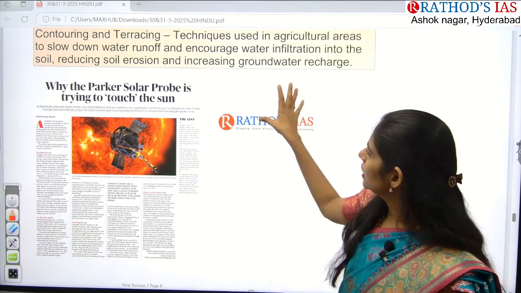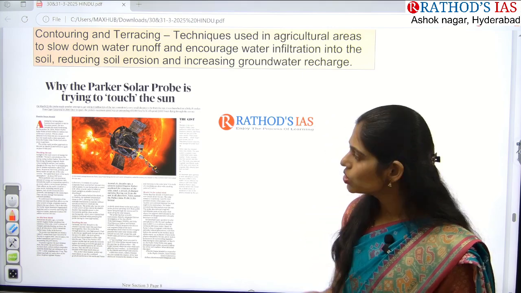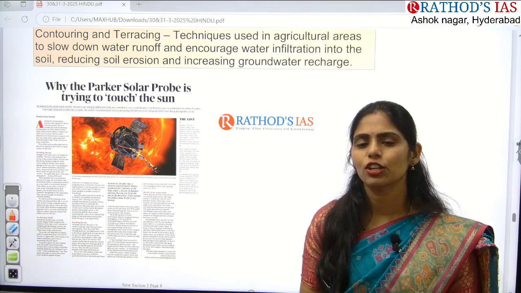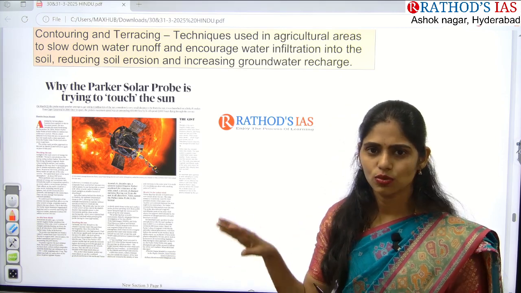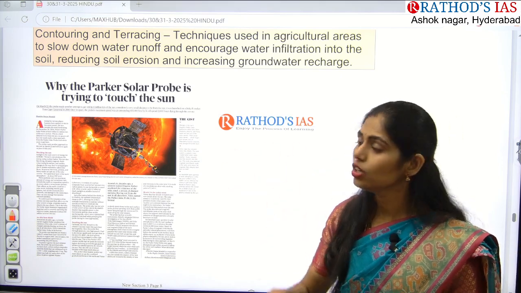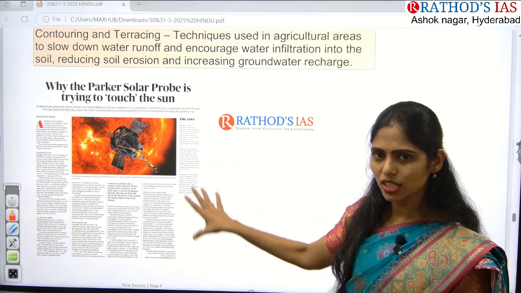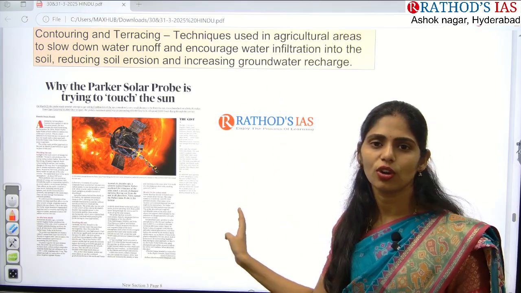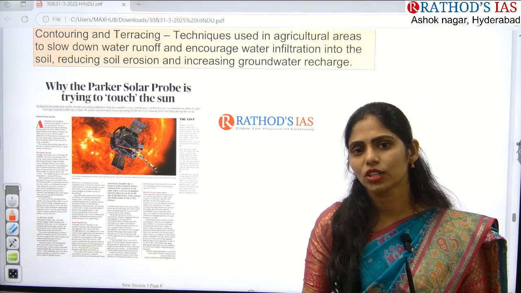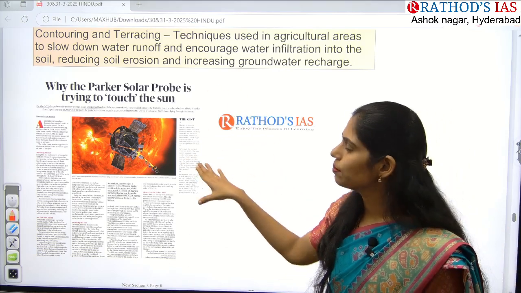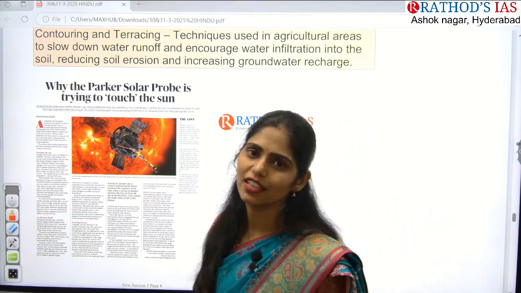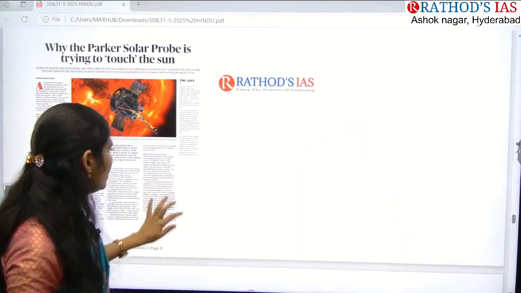So actually this is a mission of NASA. Okay, so this mission is focusing on the study of the sun. Is there any mission which is focusing on studying the sun by India, that is ISRO's? Yes, what is that? Aditya L1. So if you are getting this kind of article in the news, you have to do a comparative study. You have to see what this mission is and what the mission of India is. Is there any difference or not? If there is any difference, what is the difference? You have to remember that. On that difference, UPSC will try to give you the question. Okay, and this topic is important from your space technology, which comes under your GS paper 3 under science and technology. Okay, so now let us see these two missions.